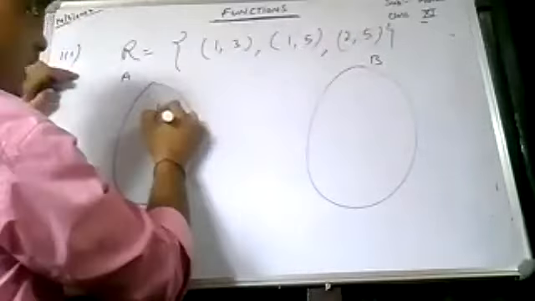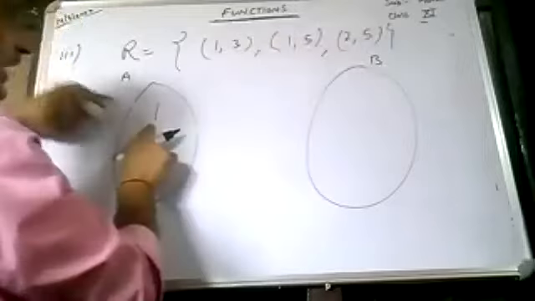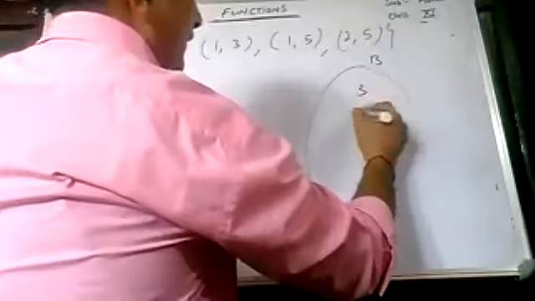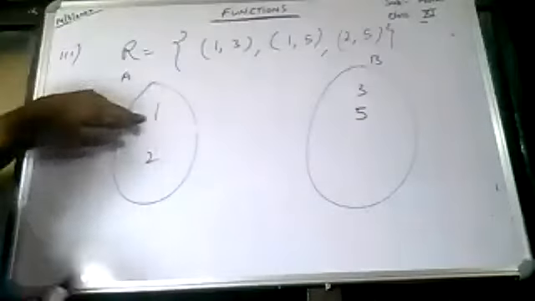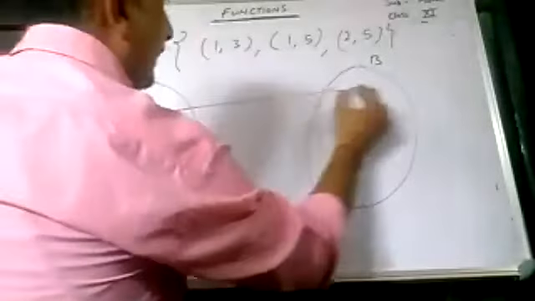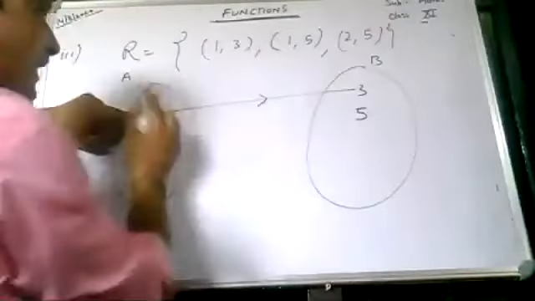Draw the diagram, class. This is suppose set A, this is set B. What will come in set A? 1, 1 is repeating, so we will write it only once. Then comes 2. And in set B, 3 and 5. So class, draw the diagram. 1 is mapped to 3 and 1 is also mapped to 5.